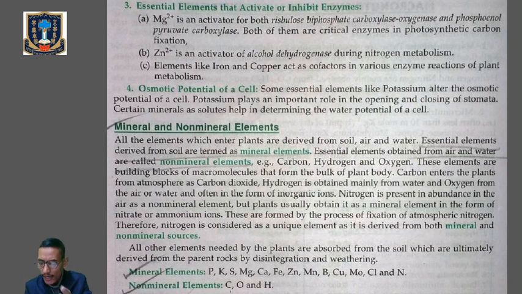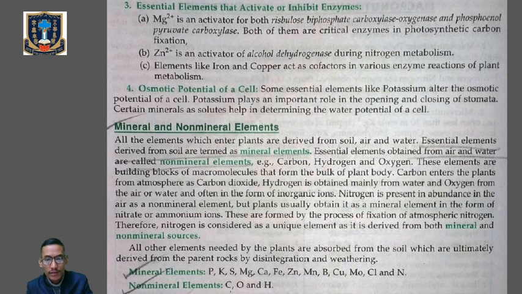And the 4th category is the osmotic potential of cells. Here the essential element is potassium, which alters the osmotic potential of cells, because potassium plays an important role in the opening and closing of the stomata. So these are the 4 broad categories divided according to the diverse functioning of the essential elements. Clear?